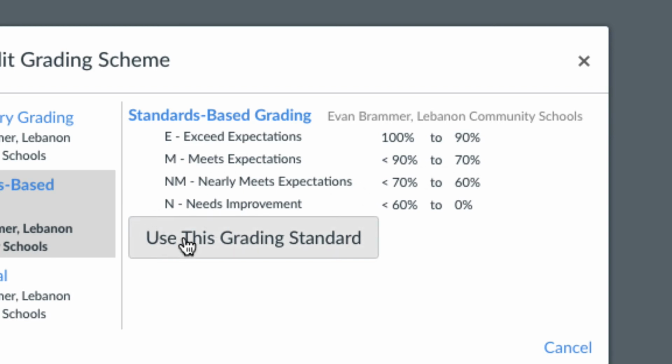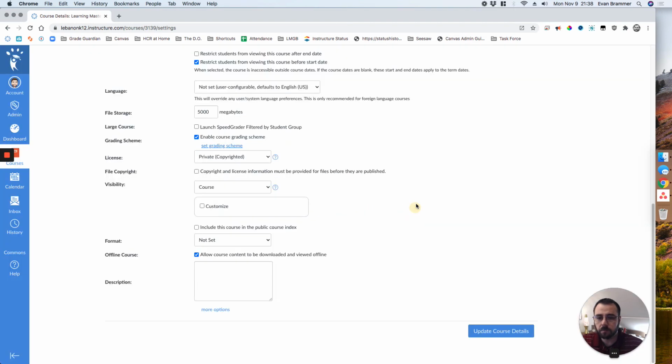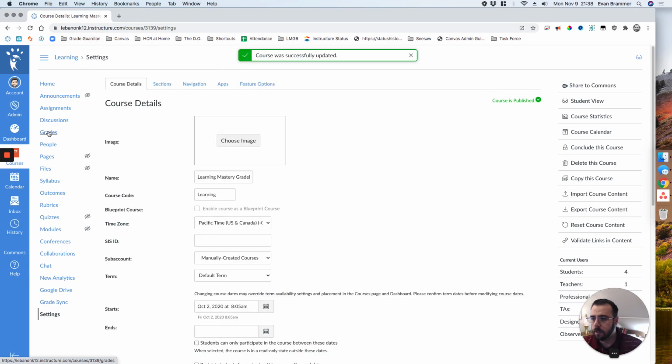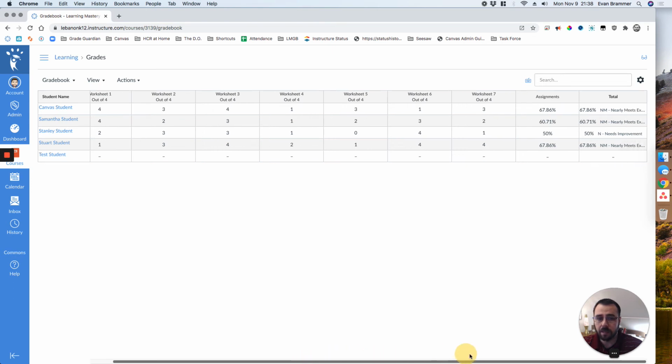So we're going to go ahead and hit use this grading standard, and done. And then I'll show you what this looks like. Okay, and then update course details. And then let's go ahead and hit grades over here on the left. Okay. So again, Canvas is going to try and calculate all these things. And so all that did was it gave us kind of an idea of where the students are.